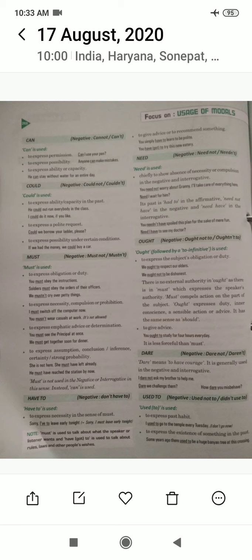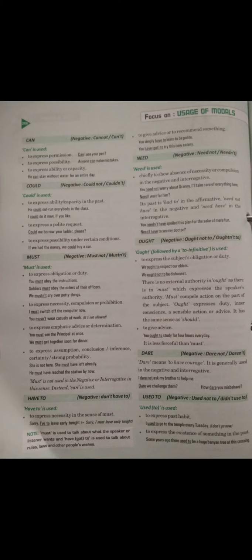So the last use is to give advice. You ought to study for 4 hours every day. And here it is described, ought to is less forceful than must. Ought to and should are both used in the same terms, whereas must is used in the sense of a forceful condition. So the next is dare. Dare means to have courage.